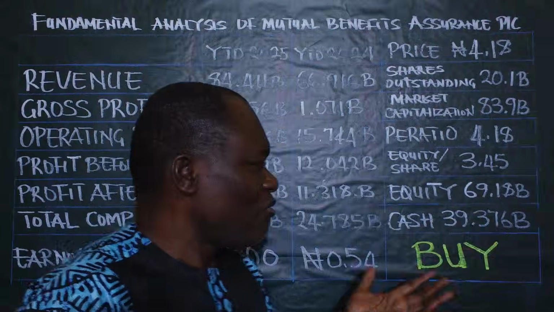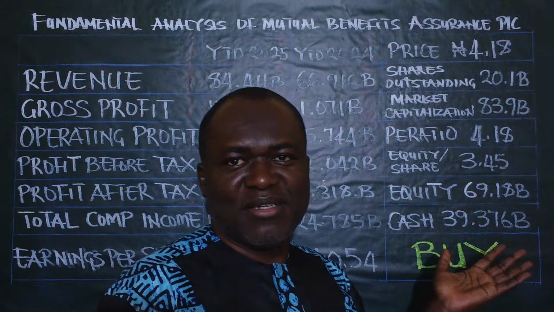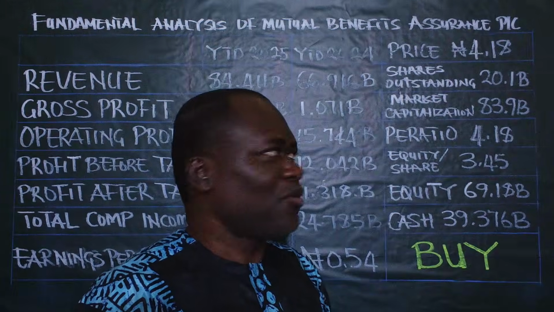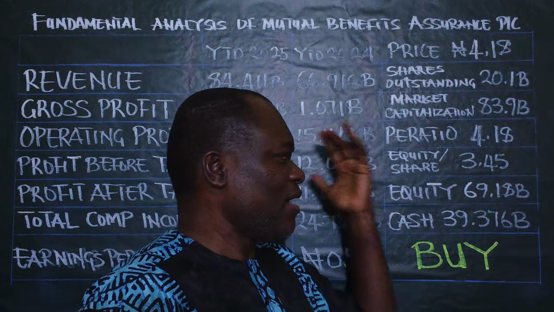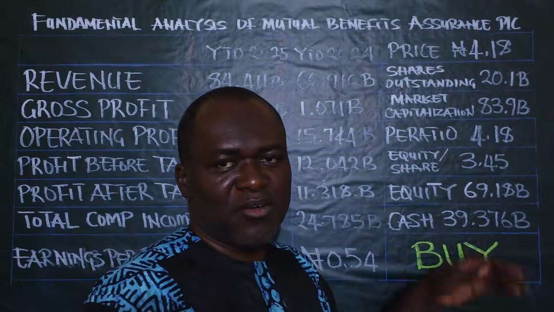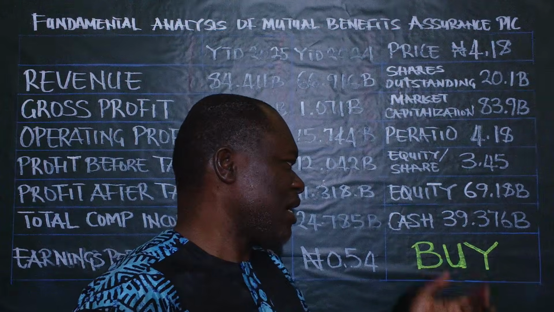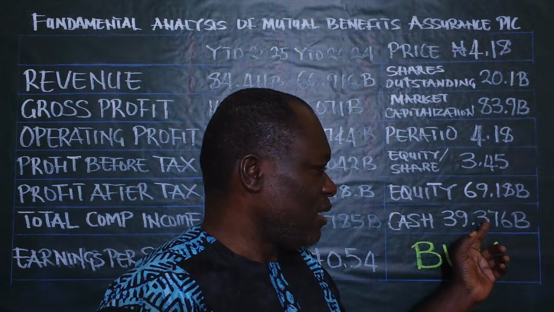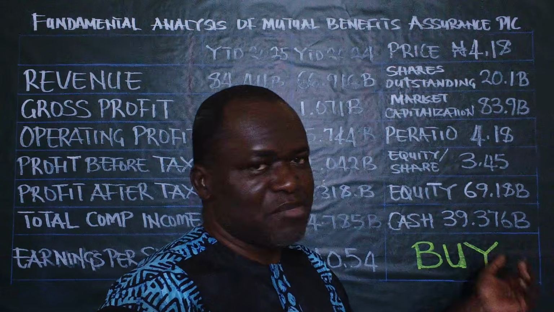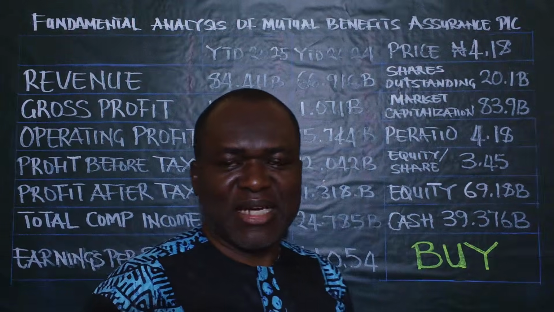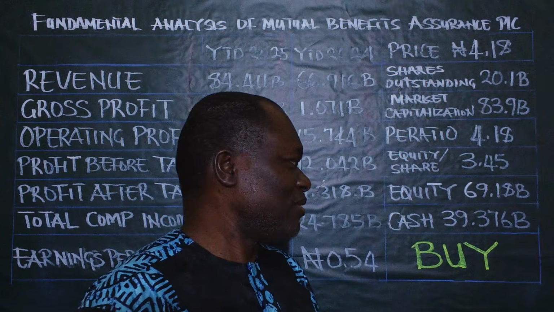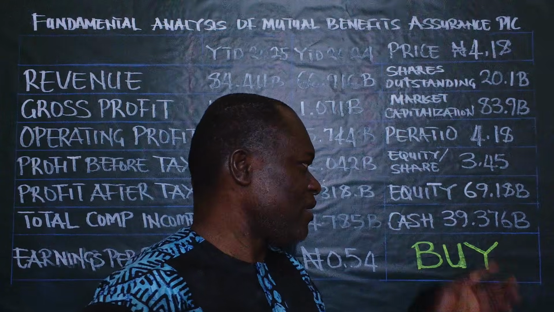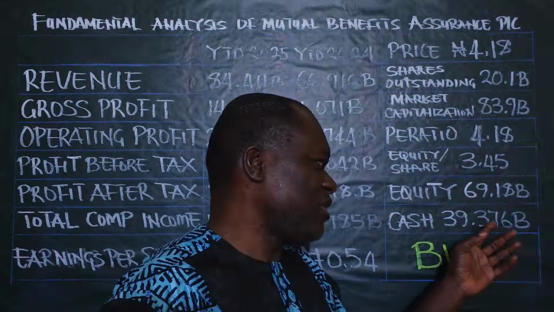And so we now come to the cash flow statement. It's a very, very important component of financial analysis. As I told us earlier, you consider the balance sheet, the income statement, and this is a summary of the cash flow statement. In other words, you ask yourself, what is the cash position of the company? The company has 39.376 billion naira in cash. That's cash at hand, cash in the bank, and maybe cash in fixed deposit, as the case may be. This is the company's cash position.